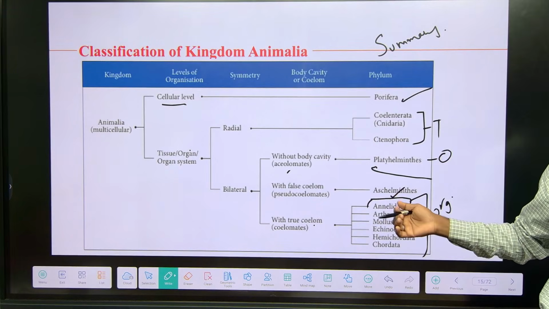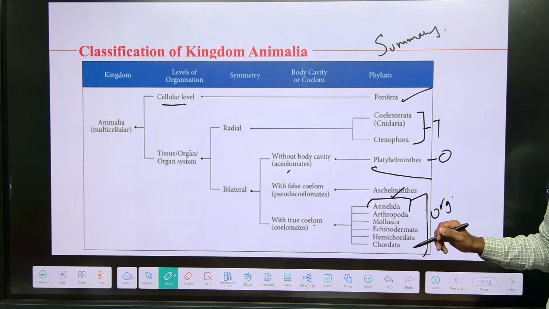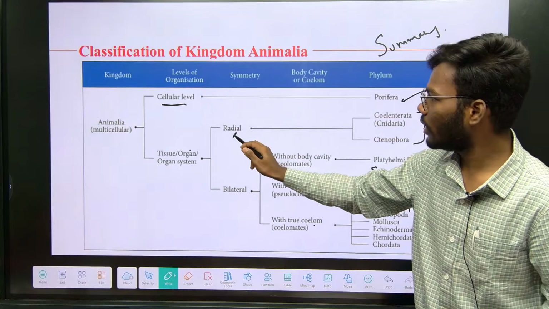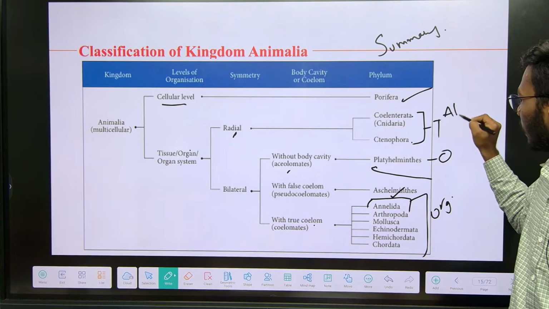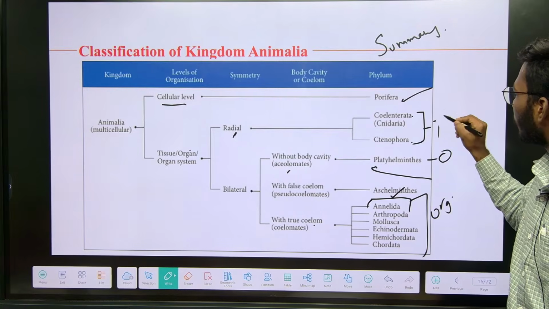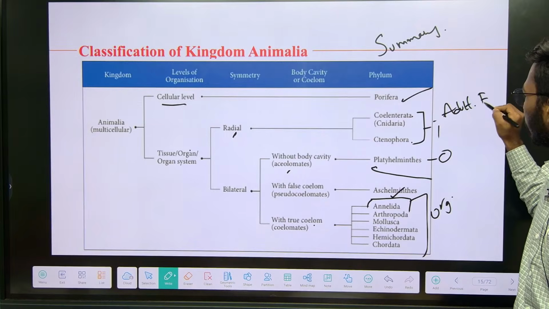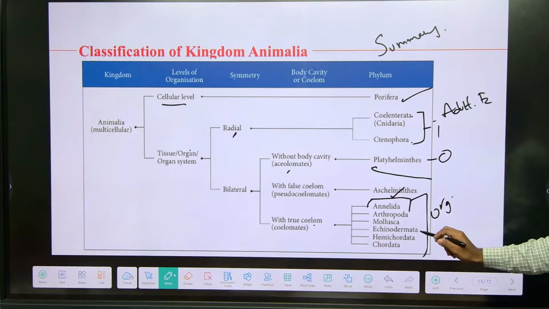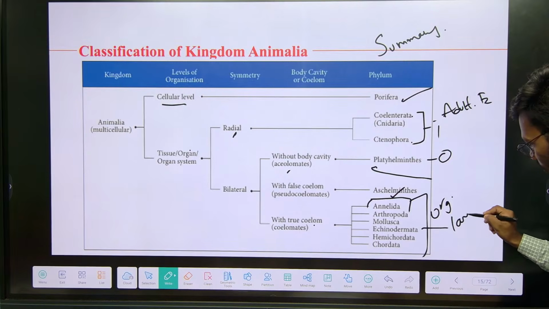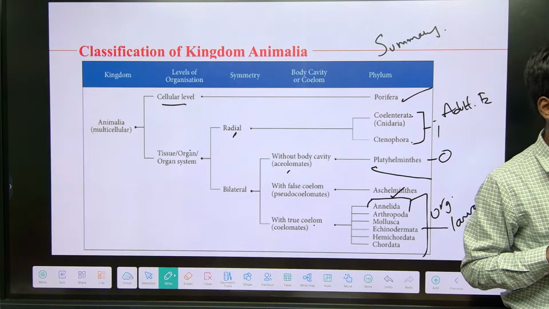Remember, from annelida, true coelom. True coelom is nothing but eucoelomates, starting from annelida. Likewise, symmetry: radial symmetry is seen in coelenterata and ctenophora, and also in adult echinoderms. Bilateral symmetry is from platyhelminthes to chordata, and in the larval form of echinodermata.